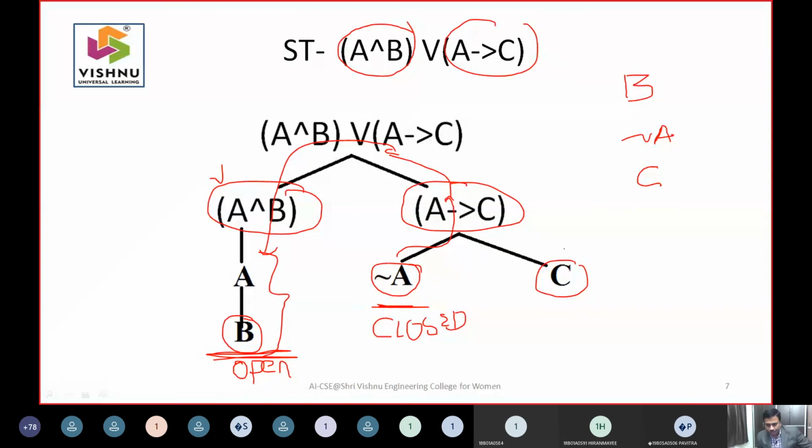And C is there and negation of C is not there, so this path is open. If at least one path or one leaf has an open path, then it is satisfiable. The output is satisfiable. So obviously it's very simple.